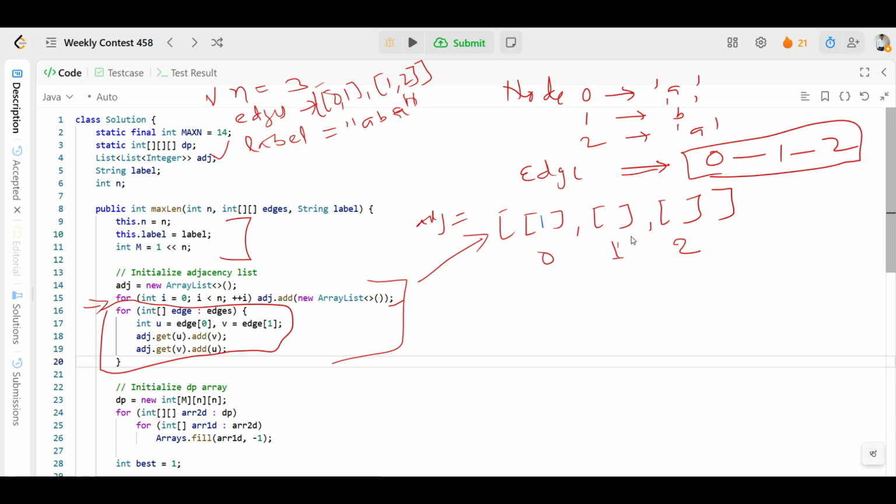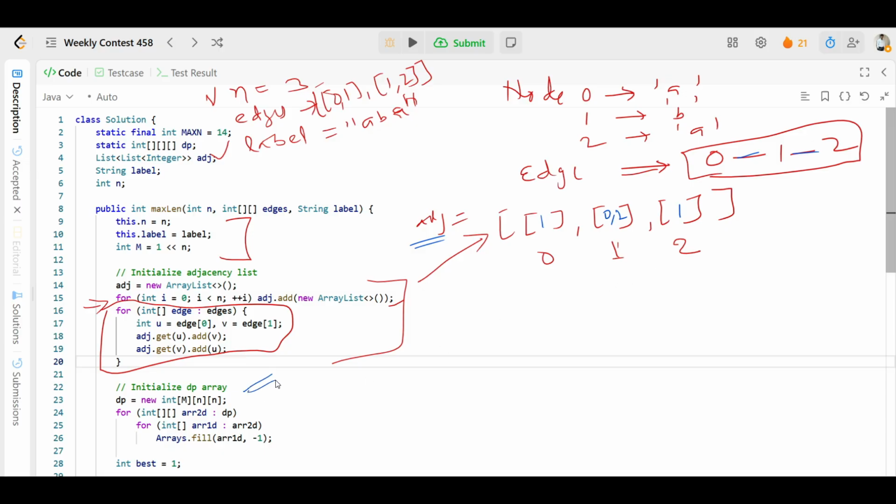Now we'll talk about 1. 1 is connected with 0 and also with 2, right? So here we'll put 0 and 2. And this 2 is connected with 1 only, so we'll put 1. So after processing, this adjacency list will look like this one. I hope you understand, right?